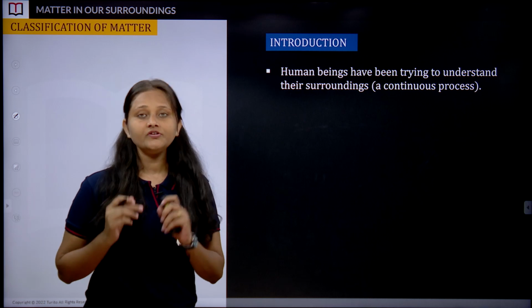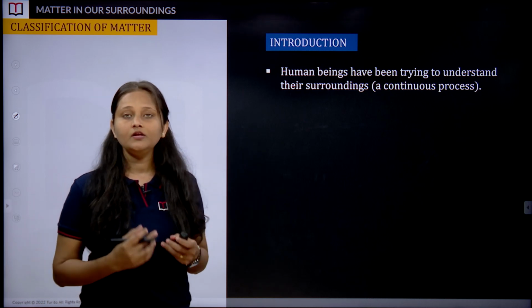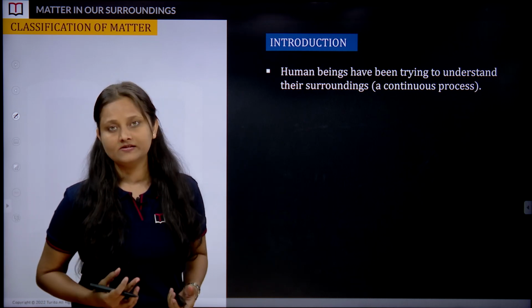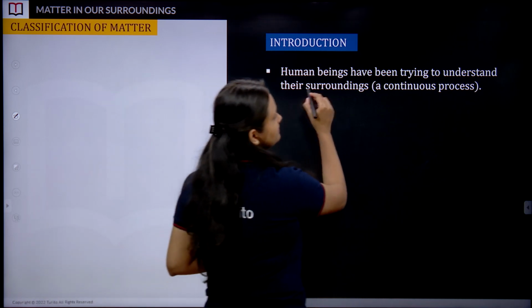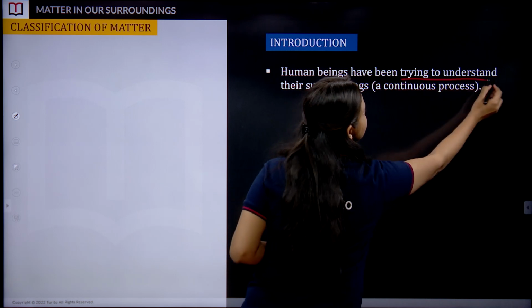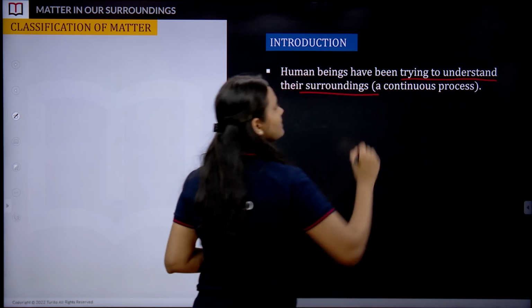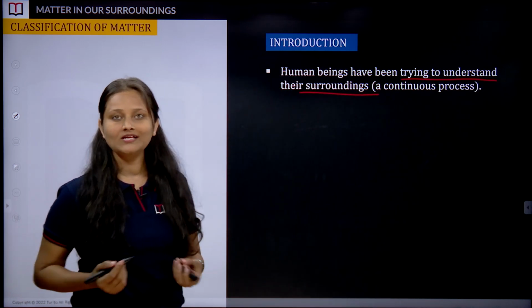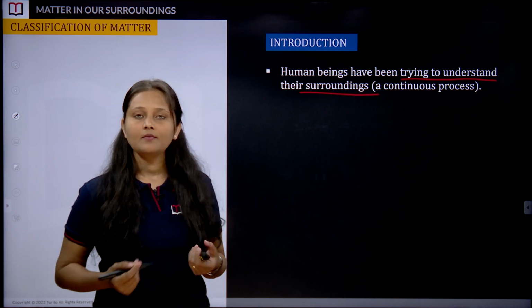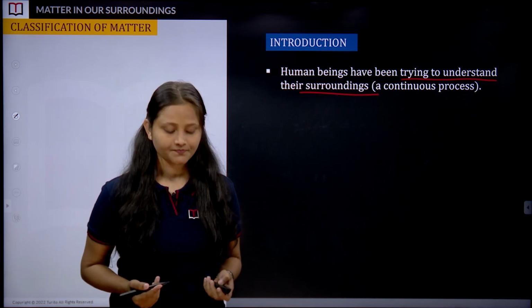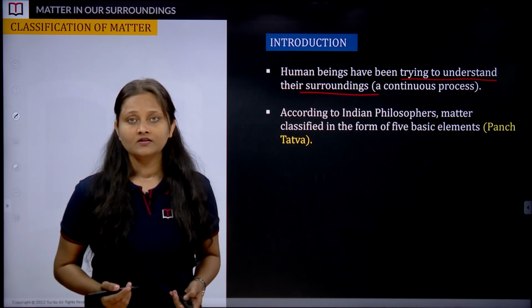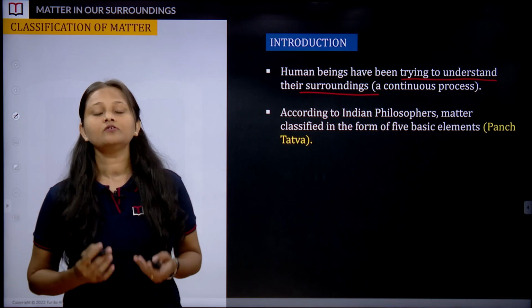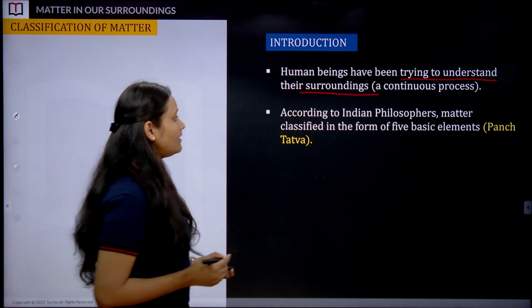Since ancient times, when people were very curious about science, human beings have been trying to understand the surroundings, what they are made up of, or what the chemical constituent of it is. Philosophers and scientists made a conclusion out of that.